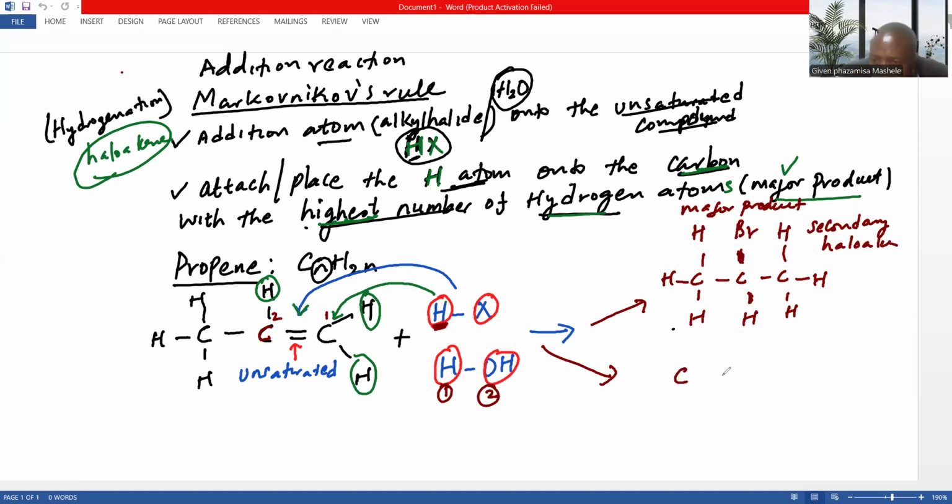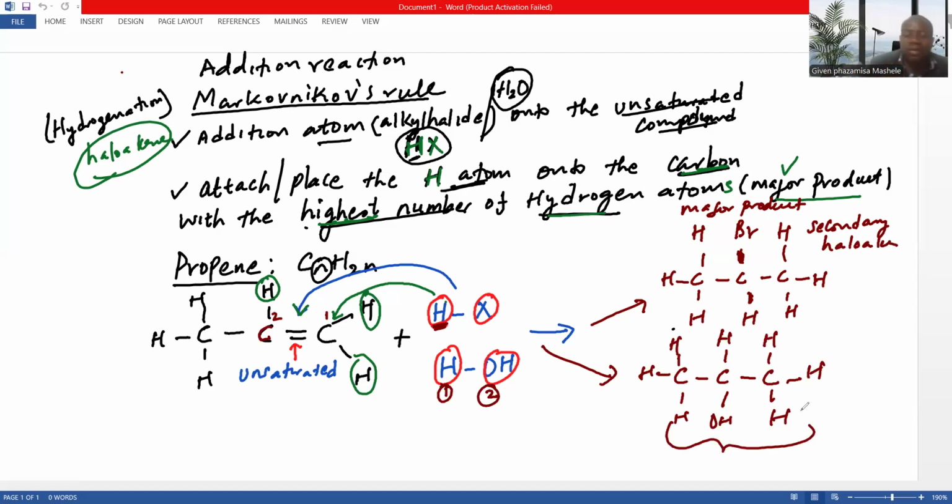So the end result will be this. So we still have an alcohol, but this is also a secondary alcohol.